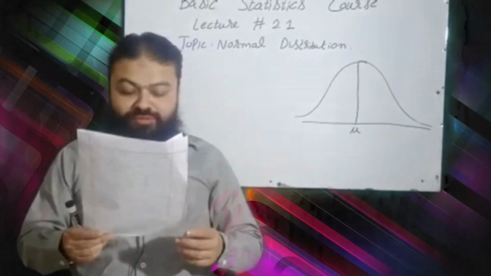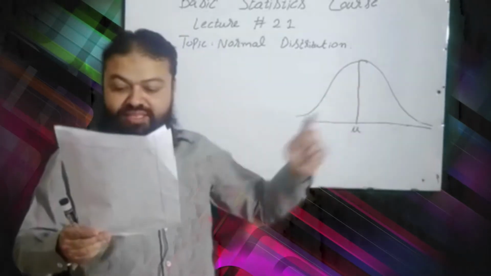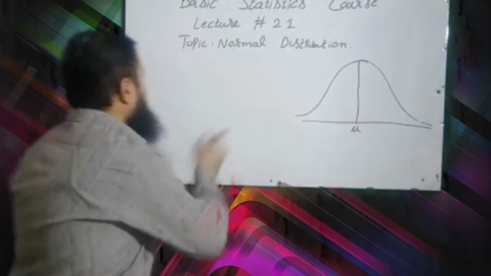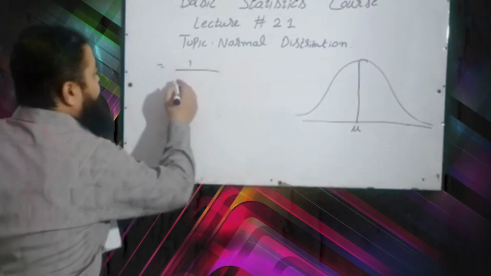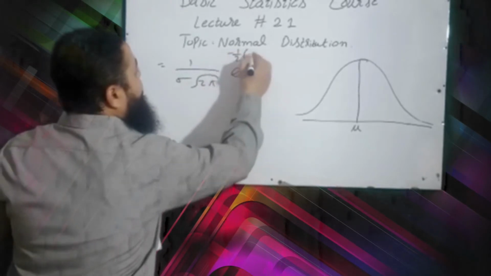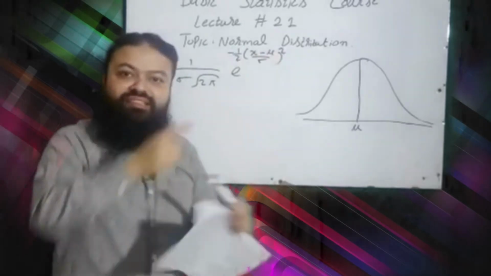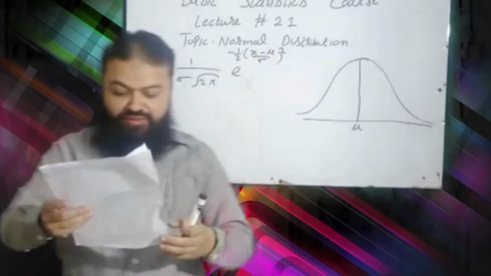Question number 4, the equation of the normal curve is 1 over sigma root 2 pi, e raised to power minus 1 over 2 into x minus mu over sigma whole square. This is the equation of the normal curve.